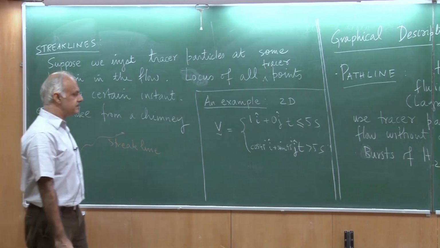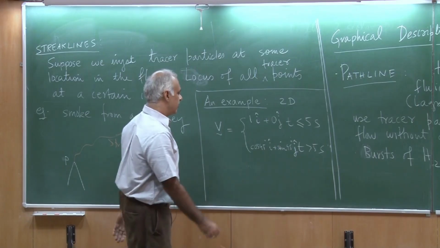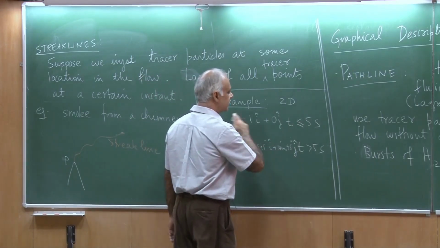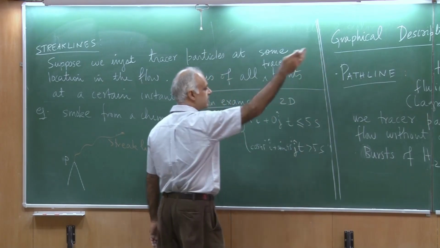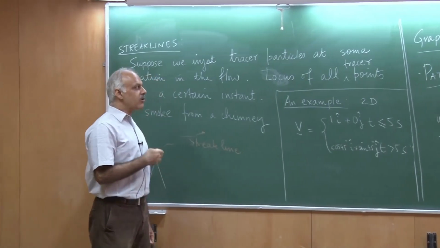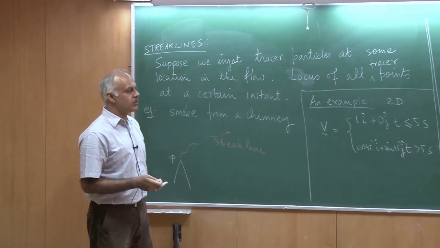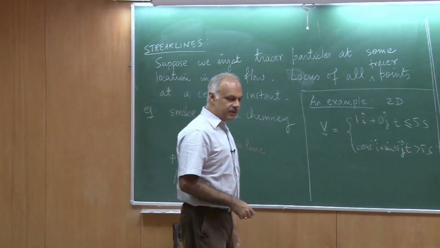Essentially the flow is suddenly turning directions. Till 5 seconds it was in the x direction, and after 5 seconds it goes at 45 degrees to the x axis. I would now like to see what happens to the path lines, the streamlines, and the streak lines.